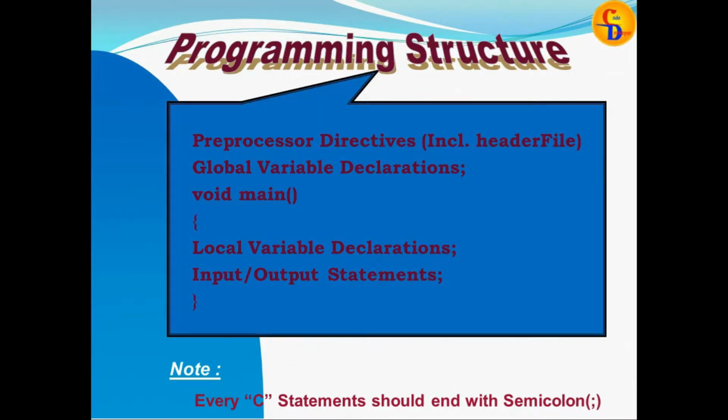First of all, we are looking at the first one, the header file, that is the preprocessor directives. Then the next one, global variable declaration. A global variable can be used anywhere inside the program, for any scope, for any function. The next one, void main. Void is a return type, meaning it should not return any value. Main is not a keyword, it is a function name. Then the local variable declaration, which can be accessed only within its scope. Then the statements, that is input and output statements.